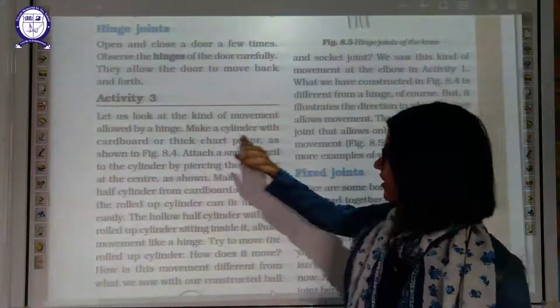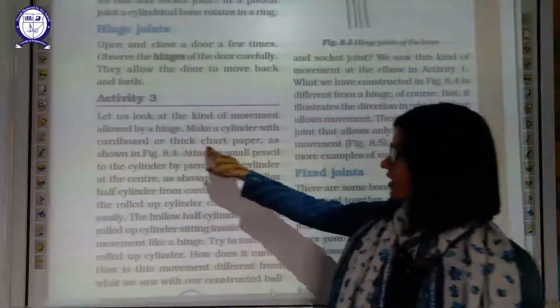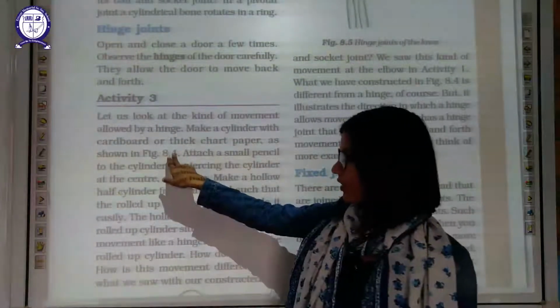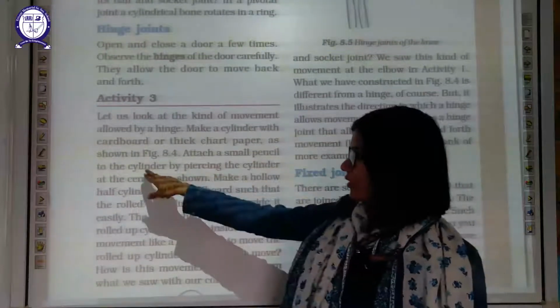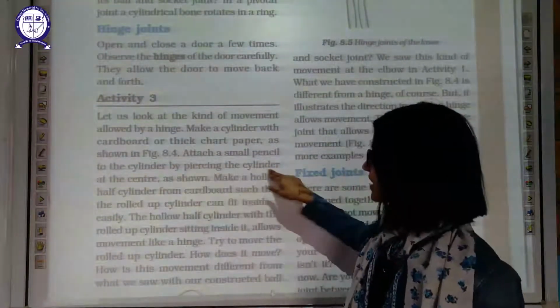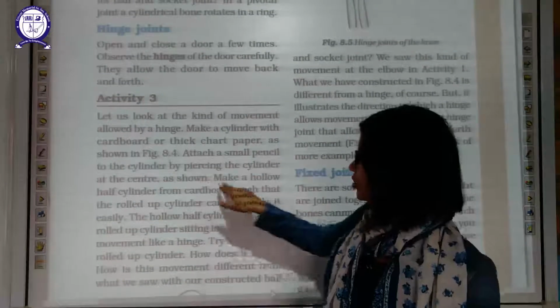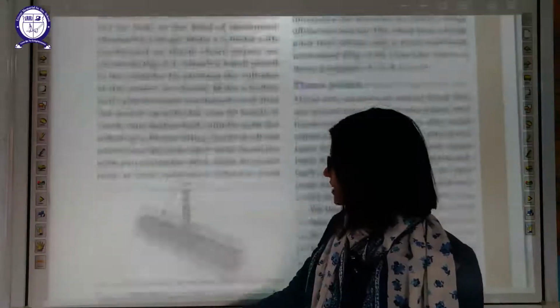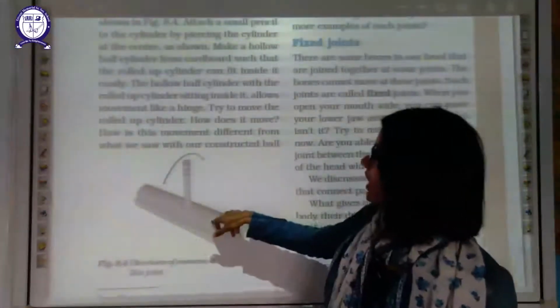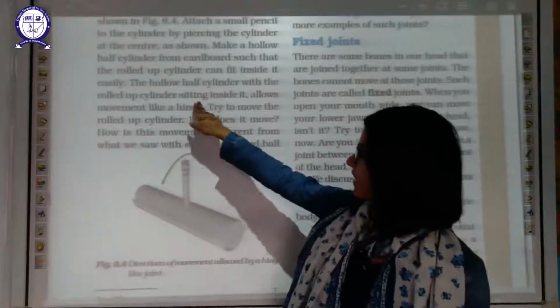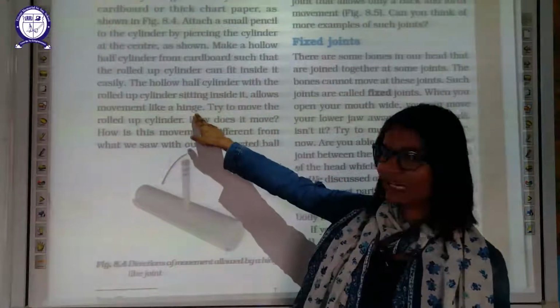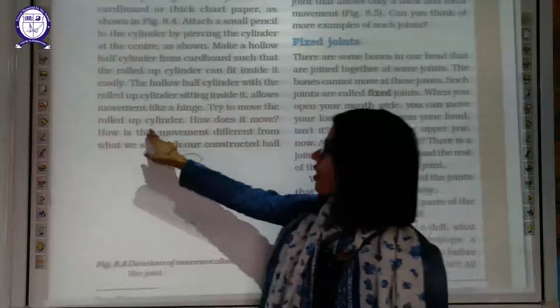Hinge. Make a cylinder with the cardboard or a thick chart paper as shown in figure 8.4. Attach a small pencil to the cylinder by piercing the cylinder at the center as shown. Make a hollow half cylinder with a rolled up cylinder sitting inside. Allow movement like a hinge. Try to move the rolled up cylinder.